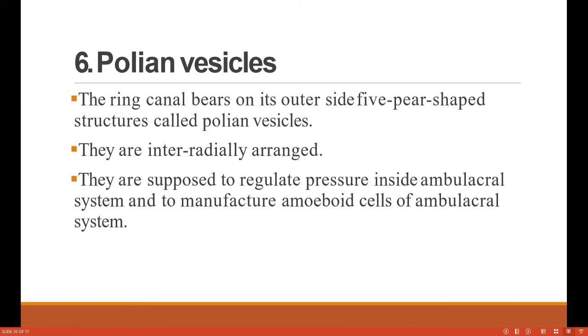Then polian vesicles. The ring canal bears on its outer side 5 pear-shaped structures called polian vesicles, and they are interradially arranged. ते एकमेकांमध्ये असे गुंतून त्याची जी अरेंजमेंट झालेली आहे, and they are supposed to regulate pressure inside the ambulacral system and to manufacture amoeboid cells of the ambulacral system.